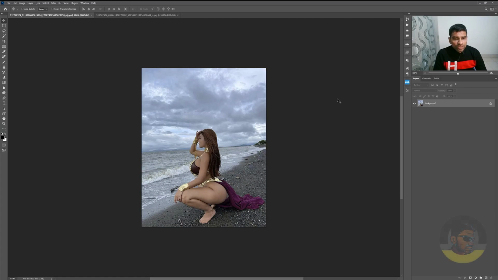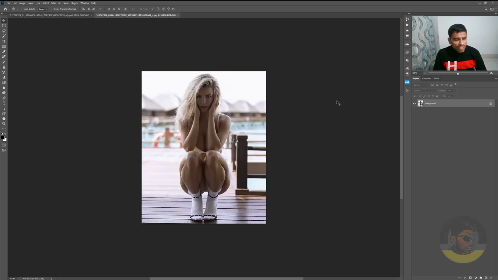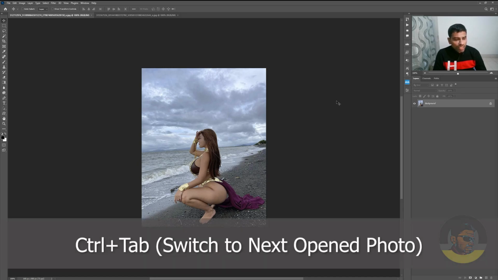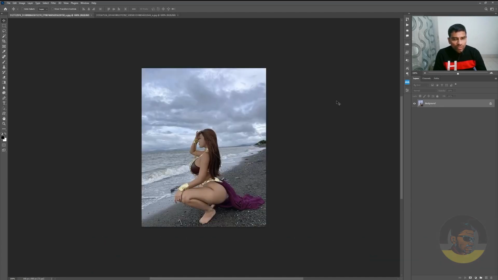I have these two sample images opened in Adobe Photoshop, and by the way, you can switch to the next open document in Adobe Photoshop by pressing Ctrl+Tab on your keyboard like this. So here's the first sample. To me, this photo looks a little bit underexposed.